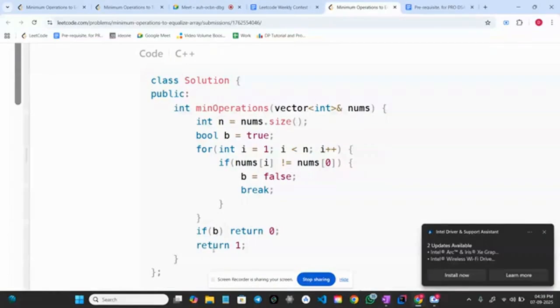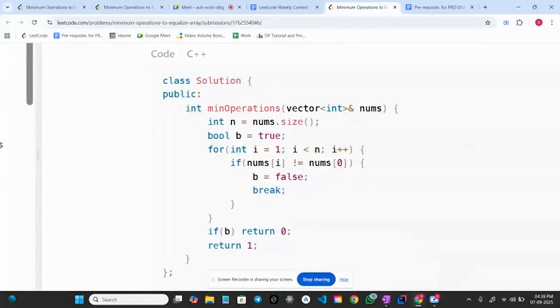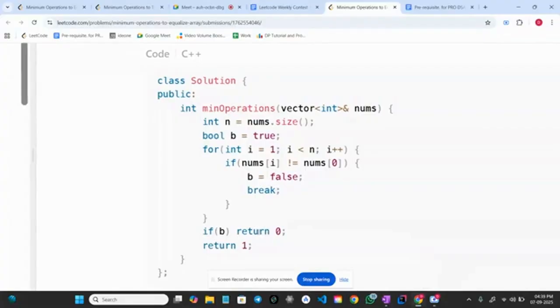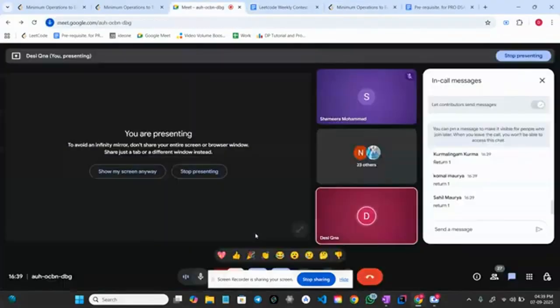And if this flag is now false, we will return one. Otherwise, if it is true, that means all of the elements are equal, so we will return zero. That means already equal, so no need to do anything, right?